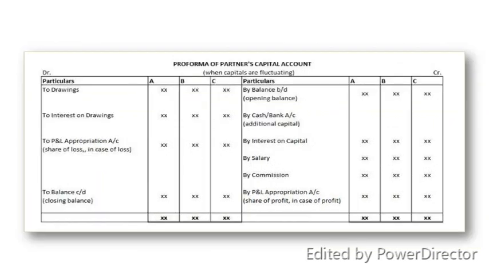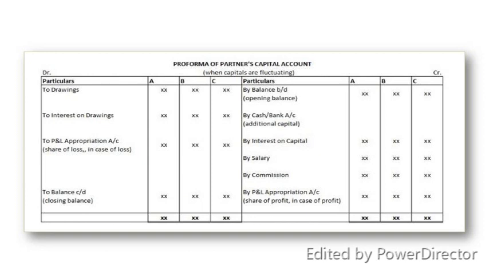Now let's come to the fluctuating capital method. Generally, in most of the sums we are asked to use the fluctuating capital account method. In this one, the capital accounts are called fluctuating when the balances of capital accounts change with each transaction. I repeat, this method is called fluctuating since the balances of capital accounts change with each transaction.